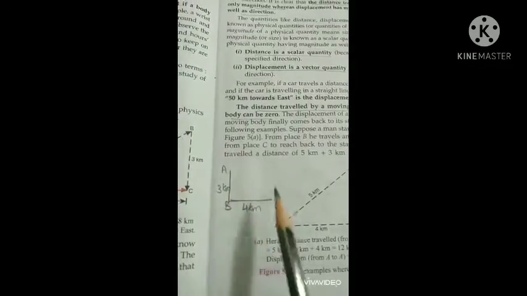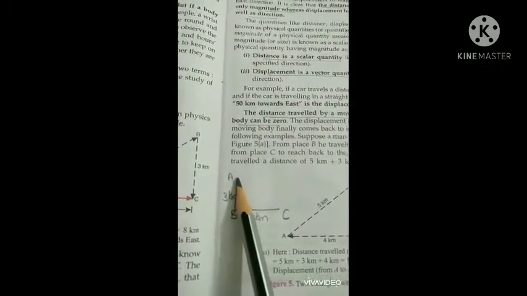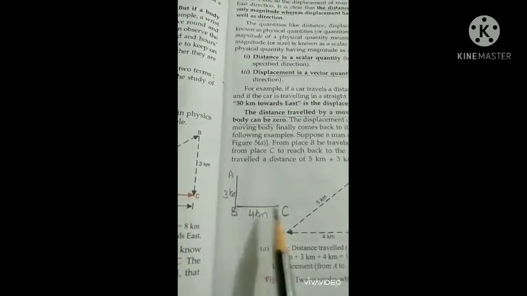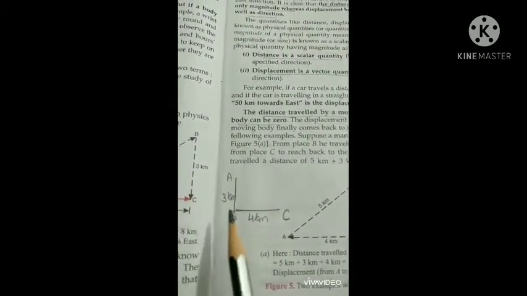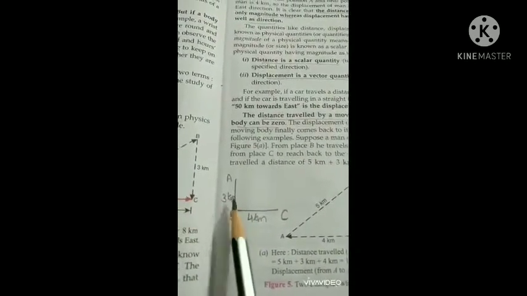Fine. So we were discussing distance. Here, what is a distance? A body, an object or a person, started from A, traveled to B 3 kilometer, and then B to C 4 kilometer. Now what is the actual distance? The object covered a distance of 3 plus 4, that means 7 kilometer. So this is the distance, the actual path covered by a body.